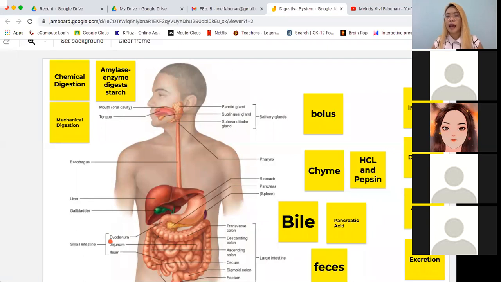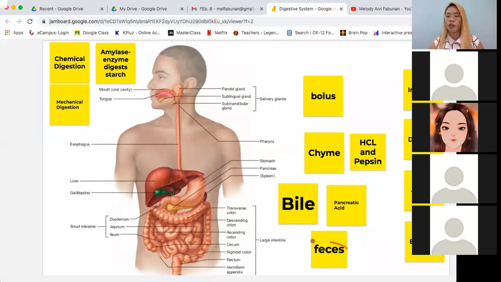Ano yung nangyayari doon sa hindi na-absorb? So that is what we call as your feces. Okay? Or in layman's term, ito yung mga pupo ninyo or poop. So the feces, this is the undigested material from the food that you ate. So ibig sabihin, hindi siya na-digest. So dahil hindi siya na-digest, hindi siya kayang i-absorb. At dahil hindi siya na-absorbable in the body, it's not useful, kailangan siyang alisin.